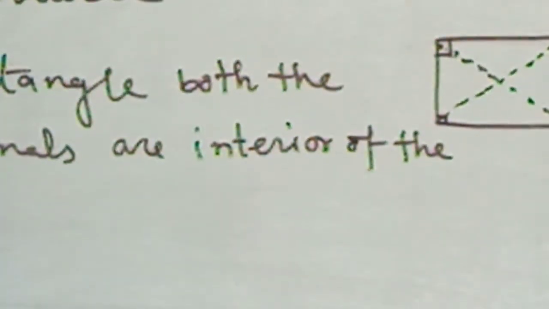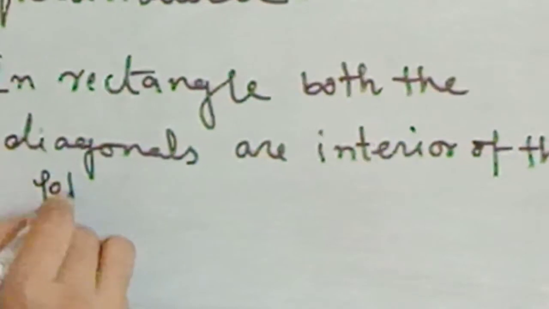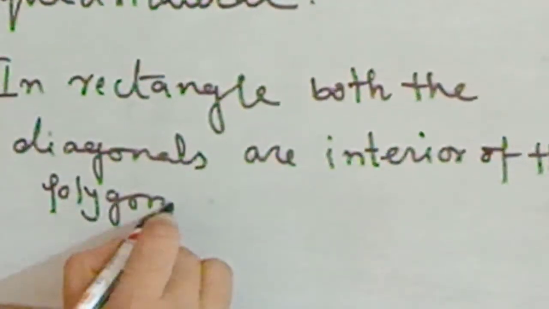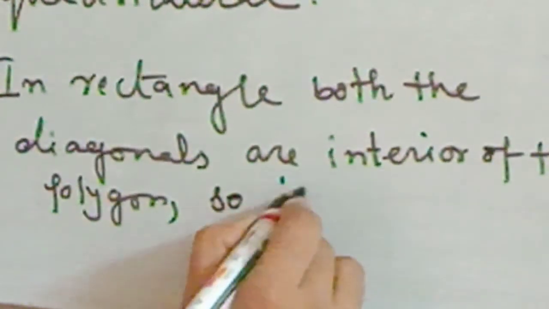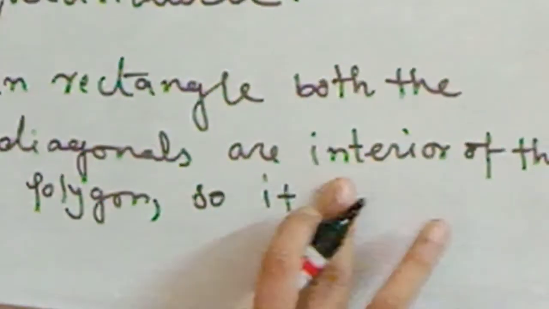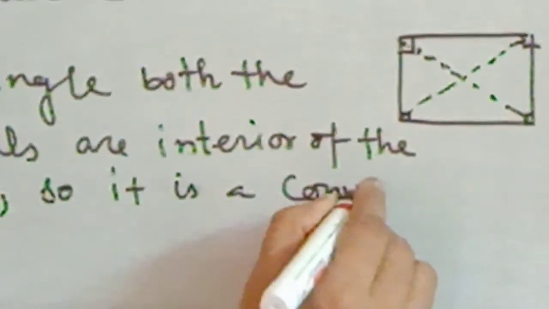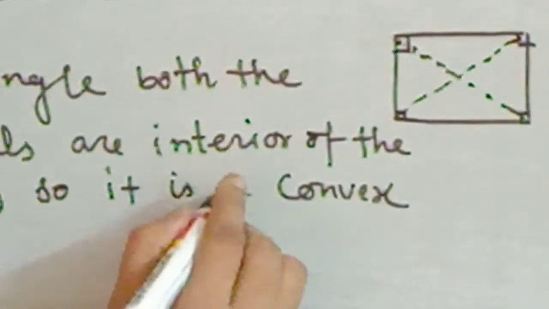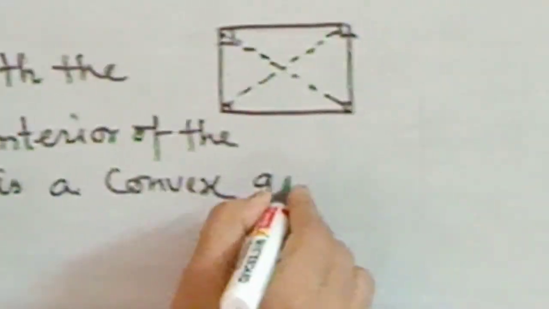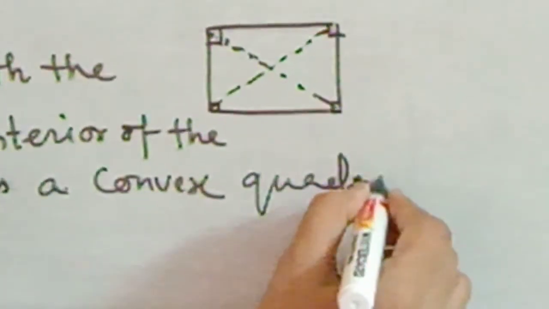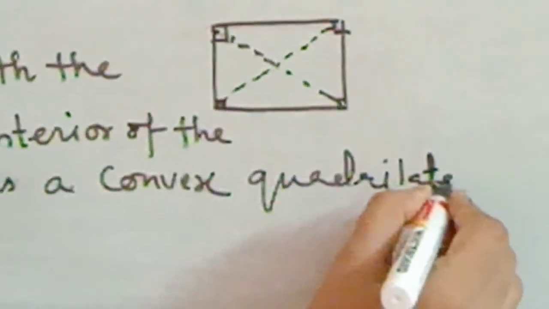You can write interior of the polygon. So it is a convex polygon. It has four sides, so it is a quadrilateral. So it is a convex quadrilateral.